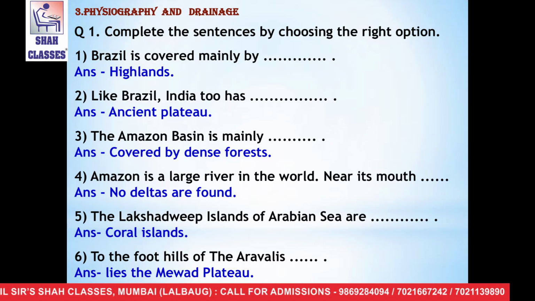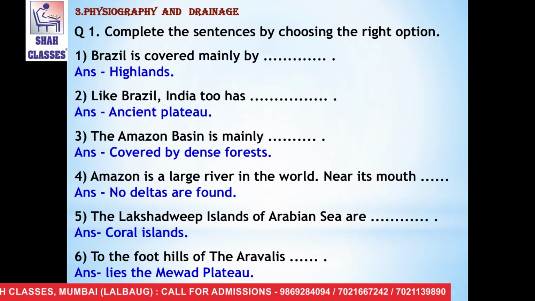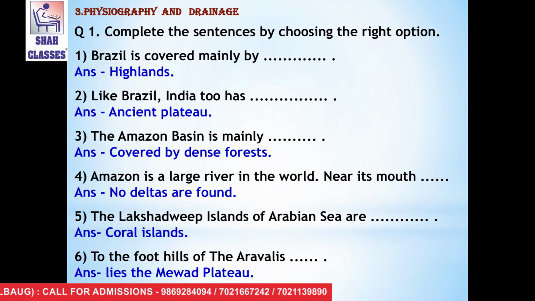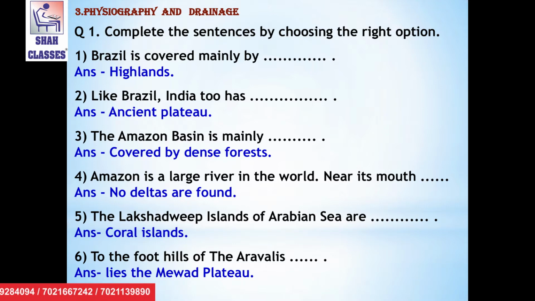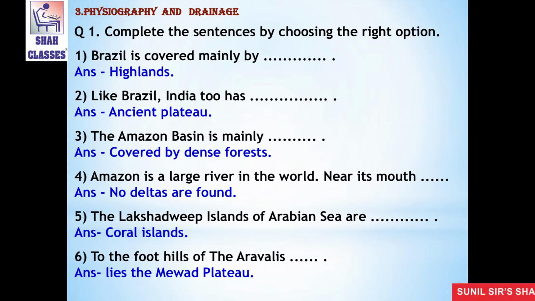Now see, here are the answers of the first question, which means complete the sentences by choosing the right option. The first statement is, Brazil is covered mainly by, the answer is highlands. The second one is, like Brazil, India too has, the answer is ancient plateau.